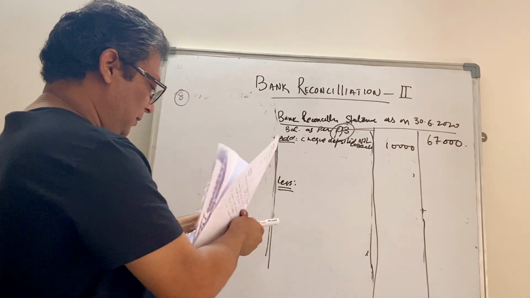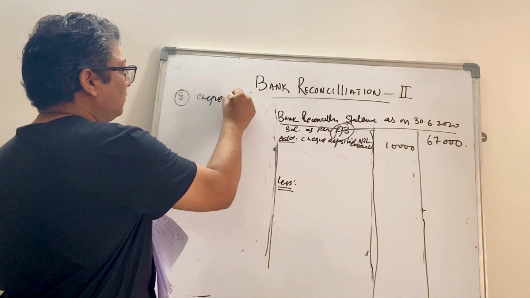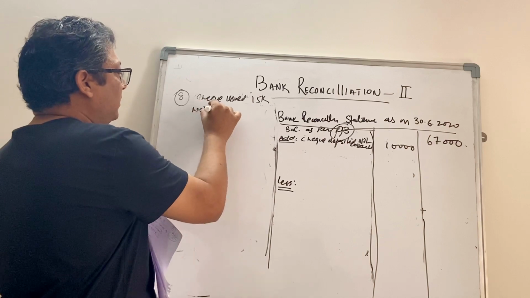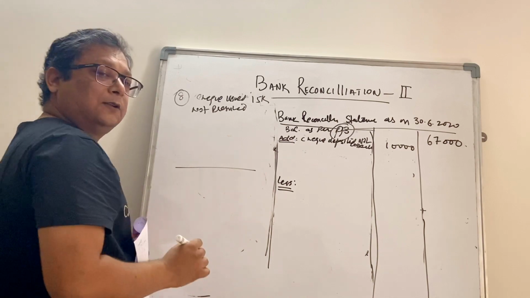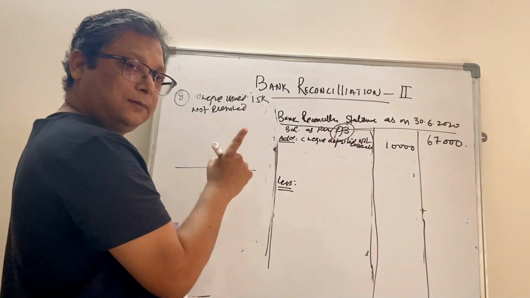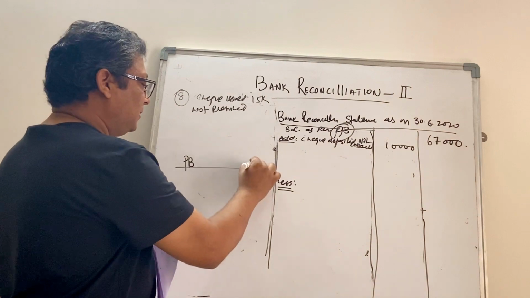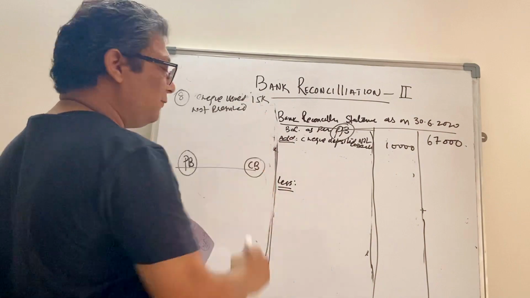Moving ahead, checks issued 15,000 not presented. So again the line of balance, what will we keep on the left side? Right, passbook, and on the right side cash book. Okay, so we have issued check of 15,000.